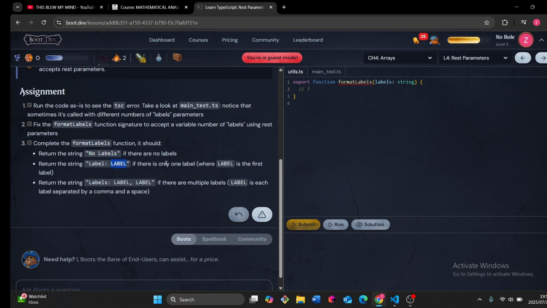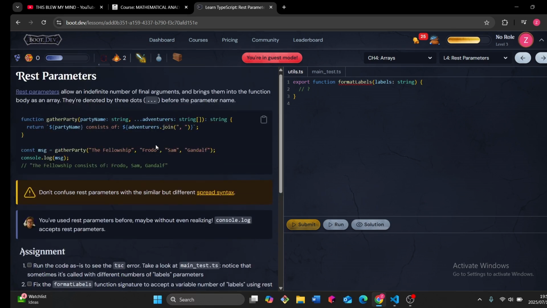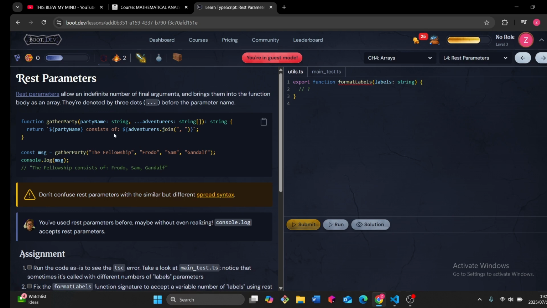If there's only one label, where label is the first label, then we'll return the string. If there are multiple labels, then we'll return something like this. We'll do it like this, and use join to join them. This just converts these things into a string, but they're already strings.